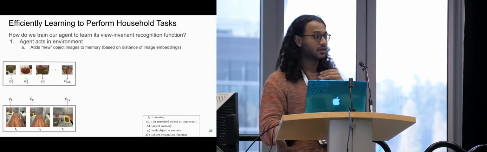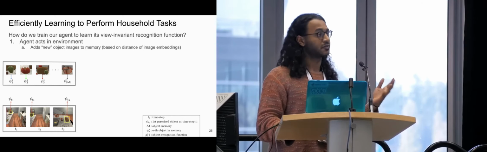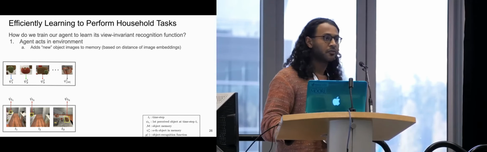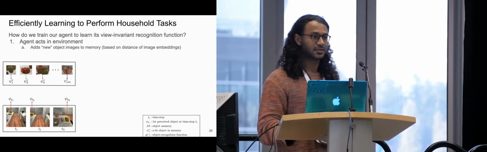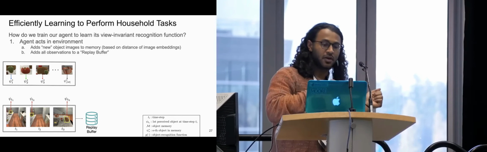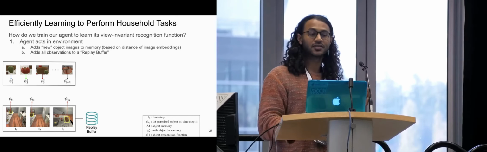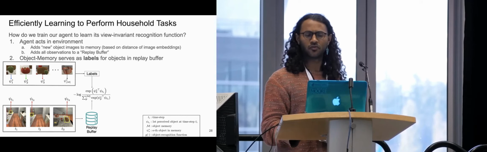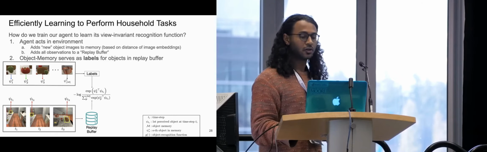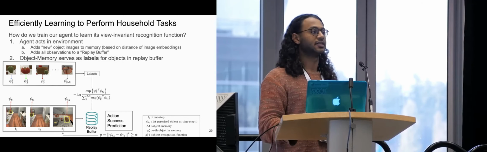Going somewhat briefly over this, how do we train this agent to actually have a view invariant recognition function? Because it doesn't have this from the start. So it's actually very simple. It acts in the environment. As it does, it adds new object images to memory. This is based on the distance of an object image's embedding, or the features of a neural network, to the ones in the memory. It also adds all observations to a replay buffer. This is common practice in reinforcement learning. And then it uses the memory as labels. Long story short, it learns to put similar objects close together in some embedding space.